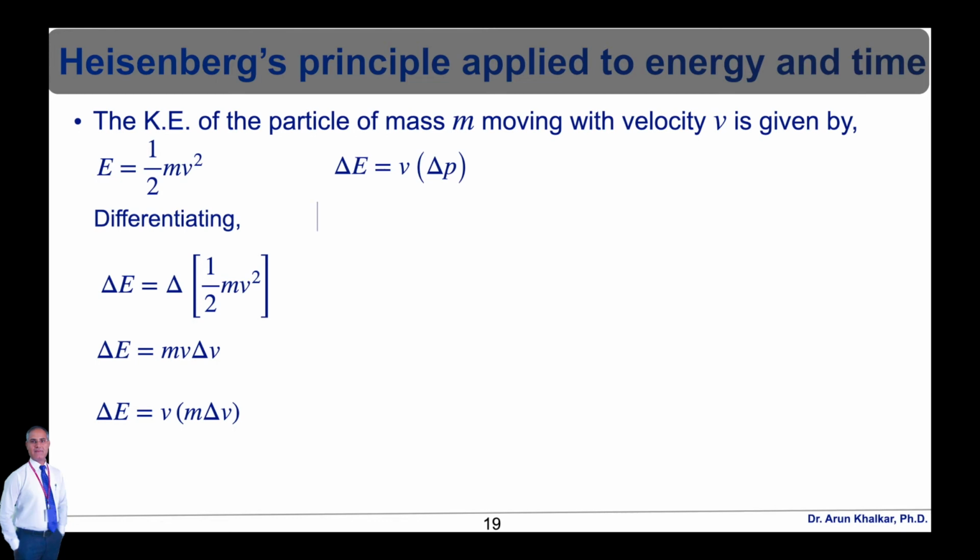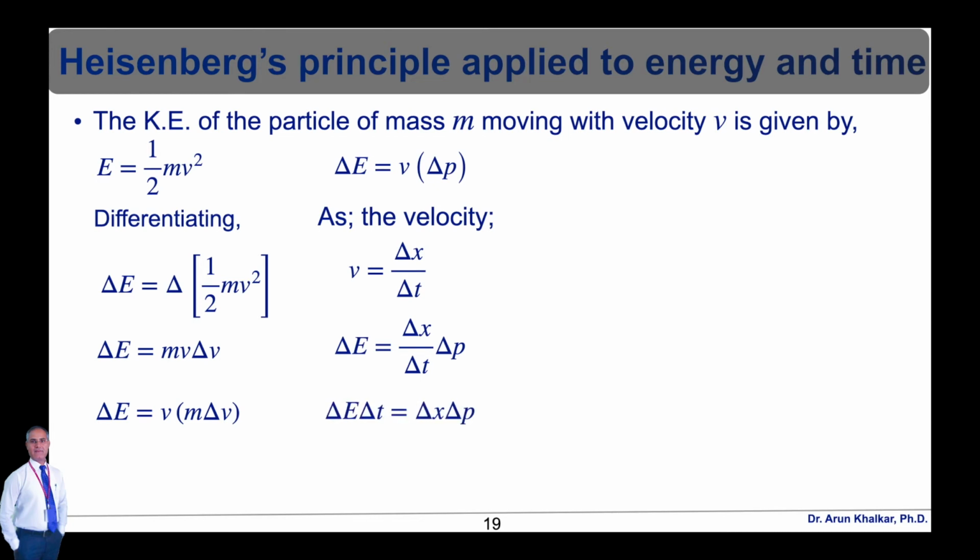As we know that the velocity is nothing but the distance upon time, so v is equal to delta x upon delta t. Therefore, by putting this value in the above equation, we can write delta E is equal to delta x upon delta t into delta p. So rearranging this equation, we get delta E into delta t is equal to delta x into delta p.